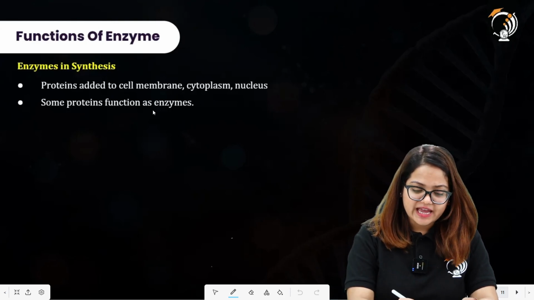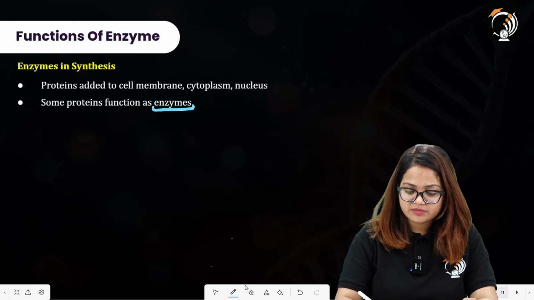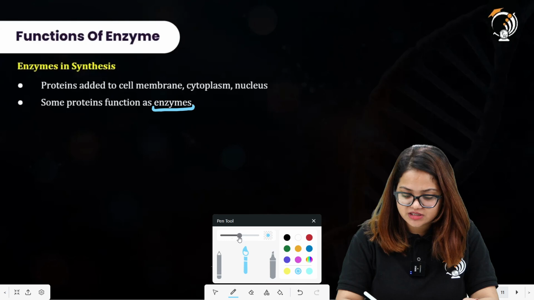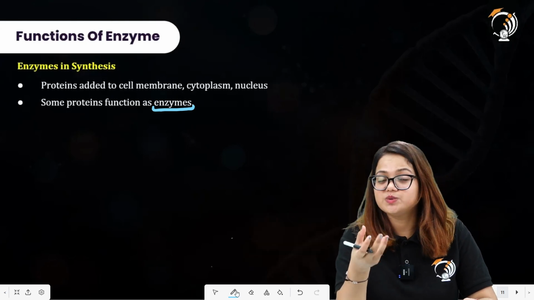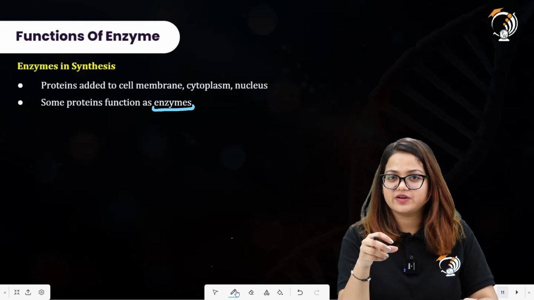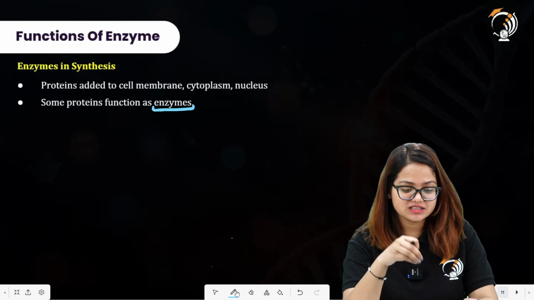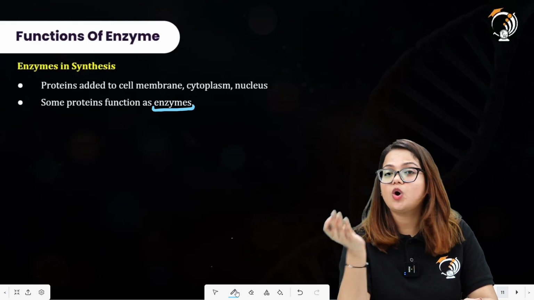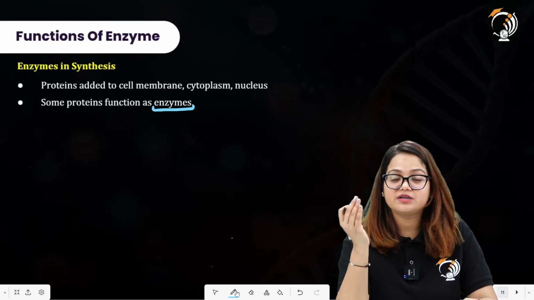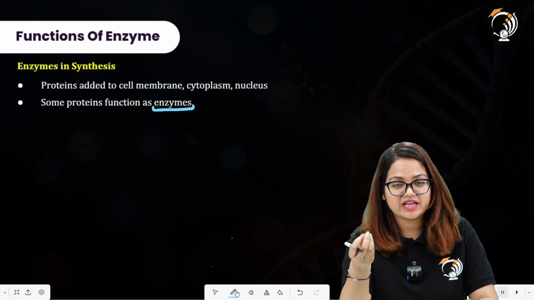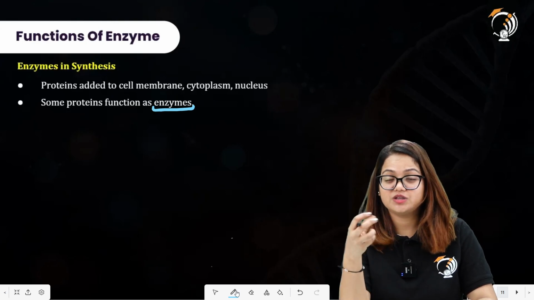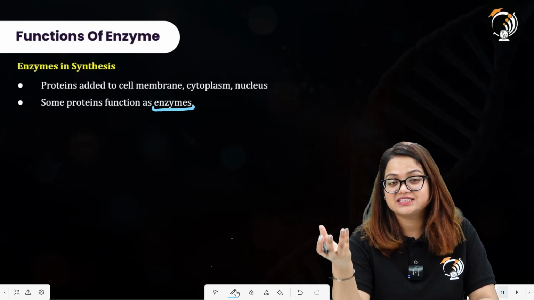Some proteins function as enzymes. Now you can also be asked in the examination what enzymes actually are. Enzymes are basically protein molecules. Enzymes are made up of proteins. That is why this statement says that some proteins function as enzymes. Not all proteins are enzymes, but those proteins which perform a particular reaction, acting upon the substrate and converting it into the product, you will say that this is an enzyme.